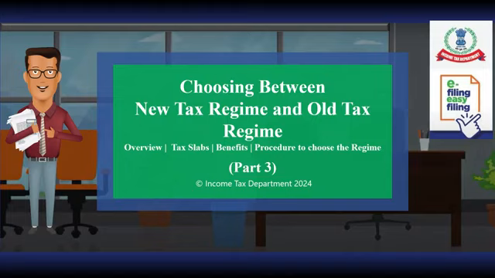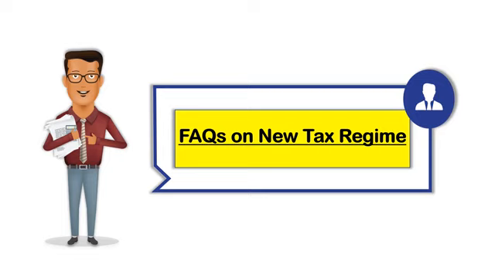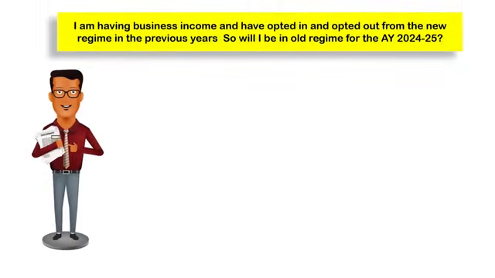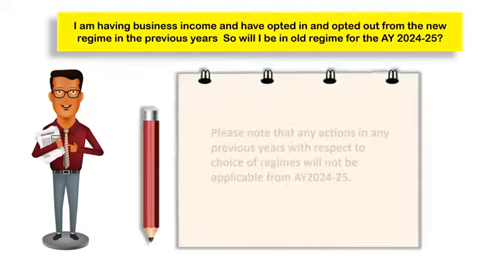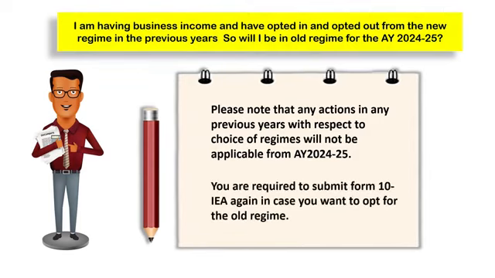This video covers part 3 of the series. Let us now move to some of the FAQs on the new tax regime. The first question is, I'm having business income and have opted in and opted out from the new tax regime in the previous years. So will I be in the old tax regime for assessment year 24-25? Please note that any actions in any previous years with respect to choice of regimes will not be applicable from assessment year 24-25. You are required to submit Form 10-IEA again in case you want to opt for the old tax regime.